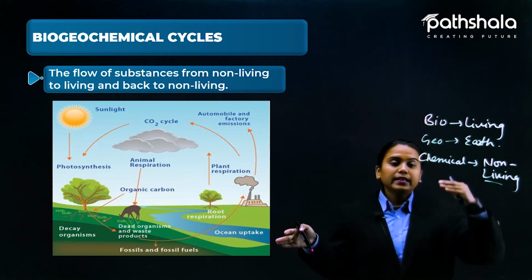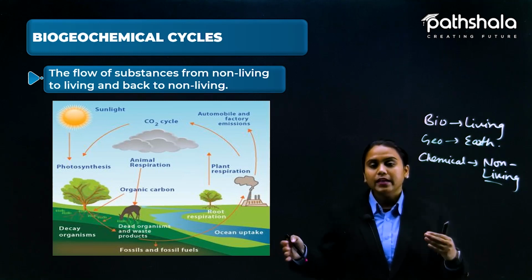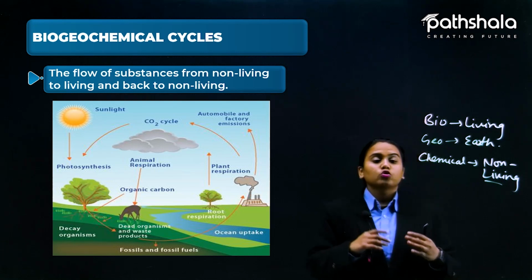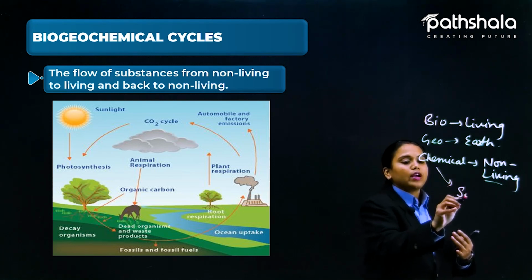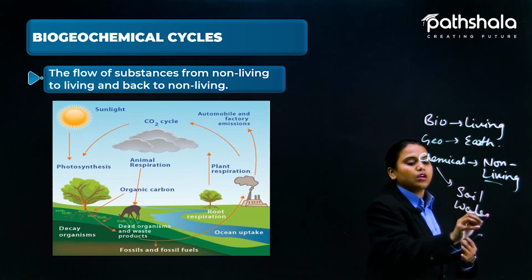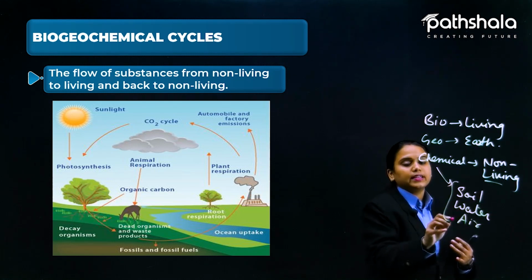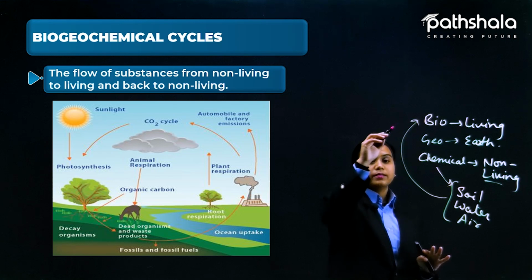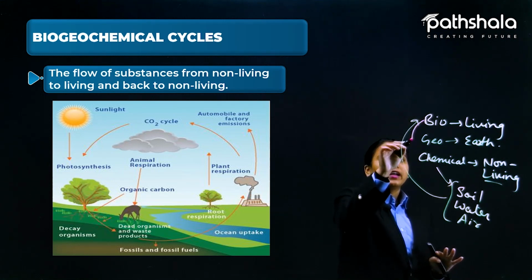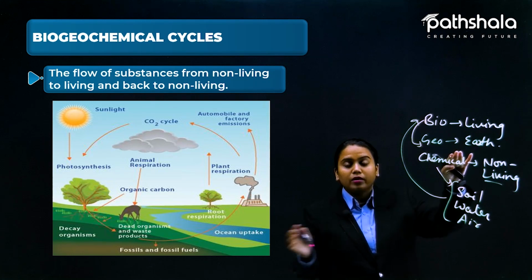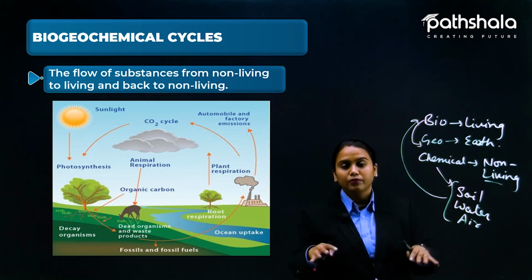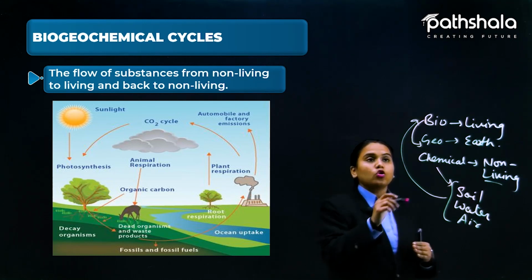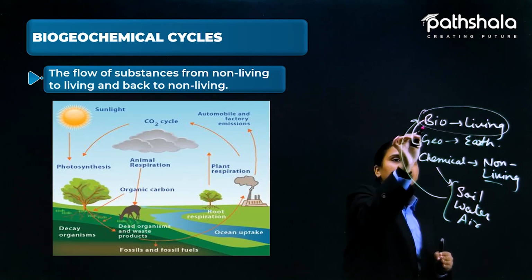So water is again a chemical thing, water and gases basically, and soil is used by the trees and the other plants to grow up. So soil is used, water is used, and air is used. All these three things are non-living, and these are used by the living organisms, and even the living organism itself dies on the earth with the help of the earth. See, here we are using the earth's surface, because microorganisms live inside the earth layer, that is the crust. So this is going to convert into dead creatures inside the earth.